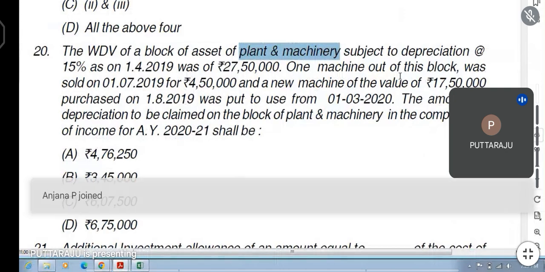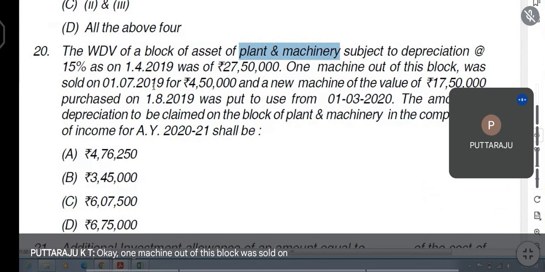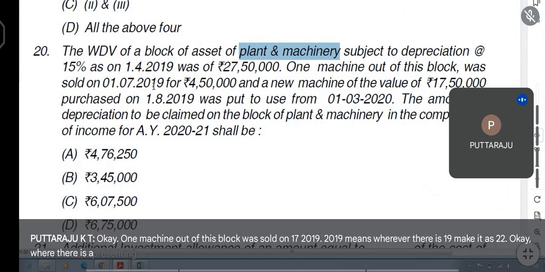One machine out of this block was sold on 1/7/2022, for rupees 4,50,000. Wherever there is 19, make it 22; wherever there is 20, make it 23.